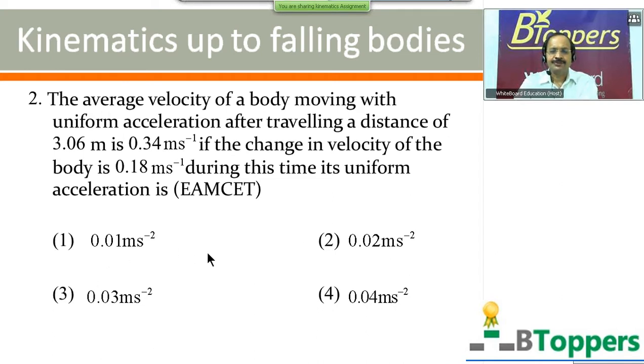There are 4 options given there. Option 1, 0.01 meter per second square. Option 2, 0.02 meter per second square. Option 3, 0.03 meter per second square. Option 4, 0.04 meter per second square. This question was originally given in one of the previous MSET examinations, I think in the medical entrance. Try this question. It is a simpler one. In case you require more time to answer the question, you can take a pause and try this problem.